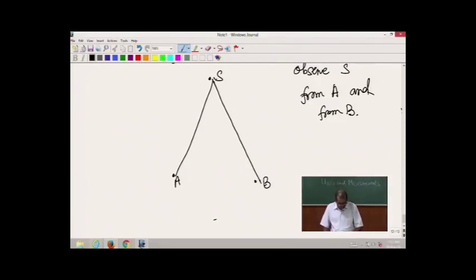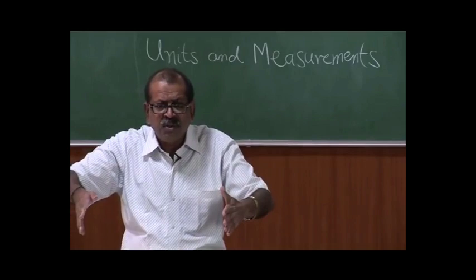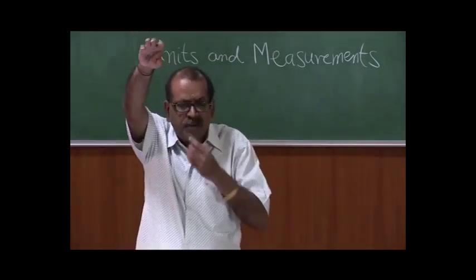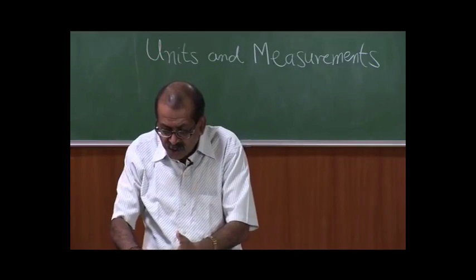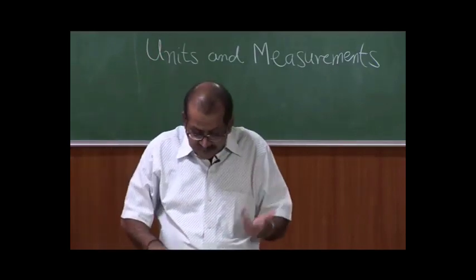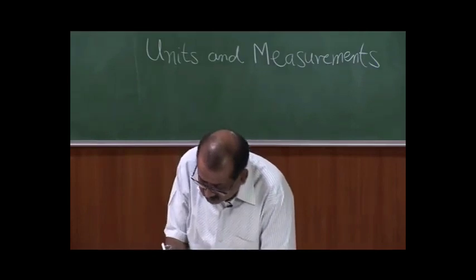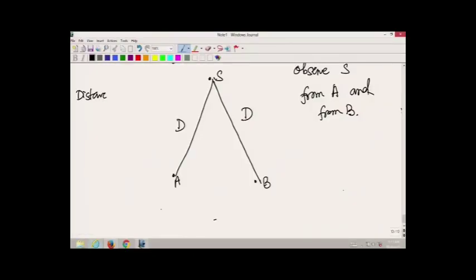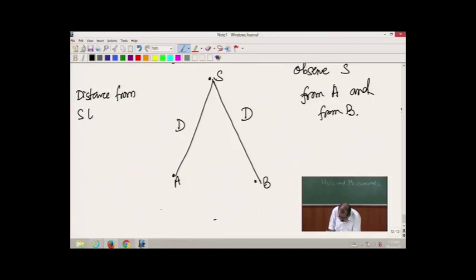Think of A and B as two observation points, let us say on the surface of earth, and S is some planet located far away. So, the distance from S to A or S to B is the same, given by D, and this is what we want to measure.